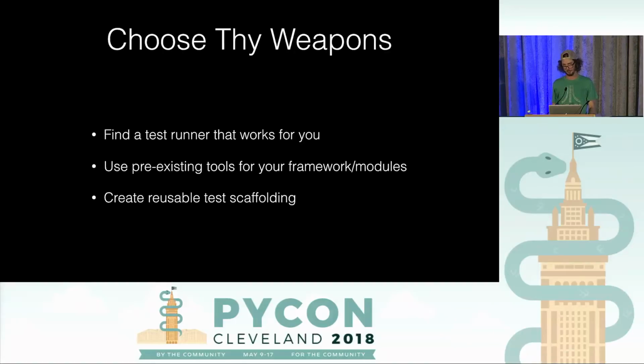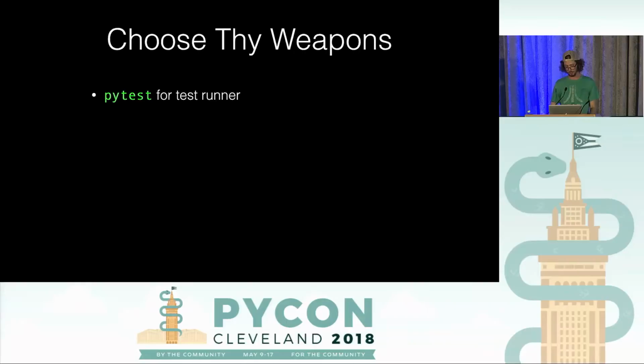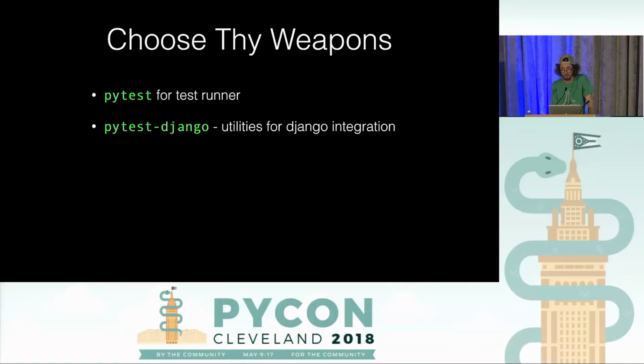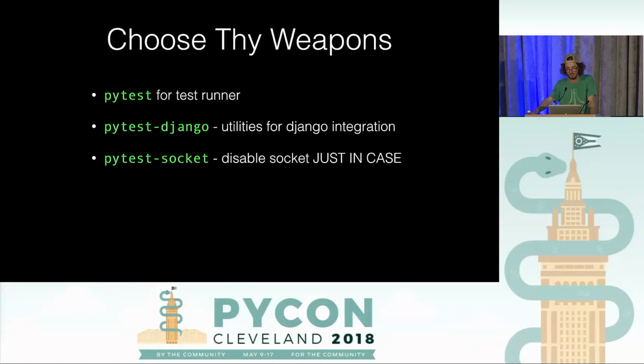So for the purposes of our demo app today, we're going to choose the following tools. We're going to use PyTest for our test runner, just because I like it. We're going to use PyTest Django, which just adds some utilities for integrating PyTest with Django, which our legacy app is a Django app in this case. We're going to use PyTest Socket to disable sockets during our test runs, just in case.